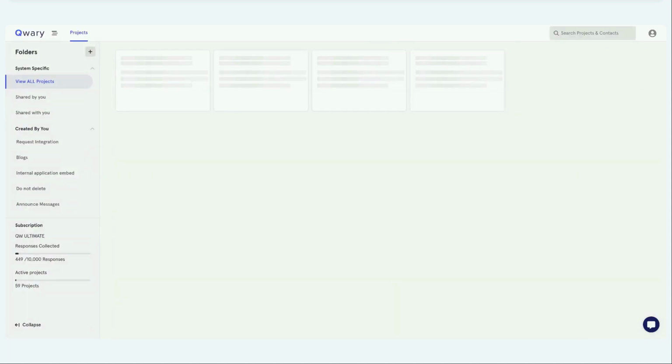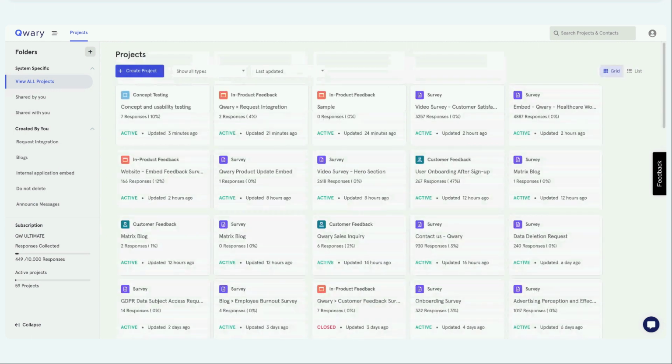Now, think about that. We are collecting feedback. When you are launching a survey, behind the scenes we are creating a very strong customer profile, and there we are recording the entire customer journey.